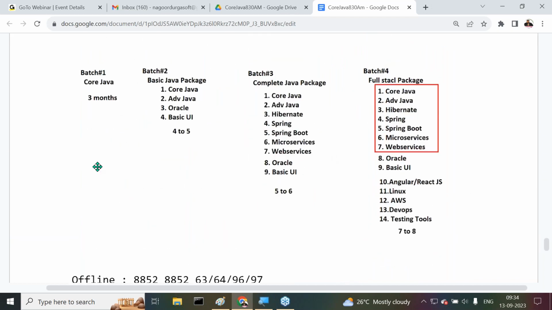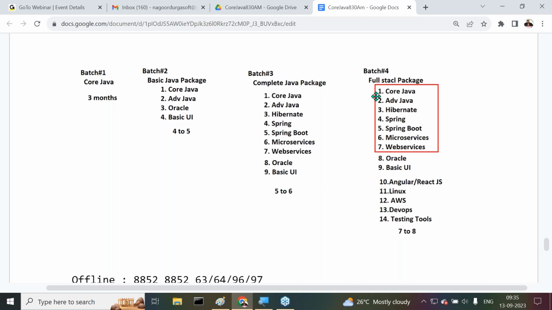Durgasoft is providing 4 types of courses related to Java, 4 batches. If you want to learn only core Java, it is possible. Basic Java package: core Java, advanced Java, Oracle, and basic UI. Complete Java package: core Java, advanced Java, Hibernate, Spring Boot, microservices, web services, Oracle, and basic UI.